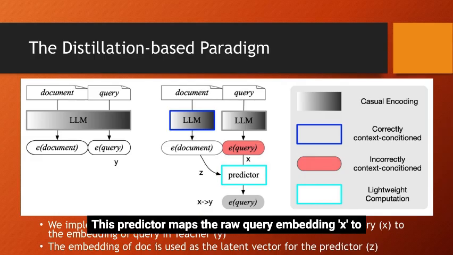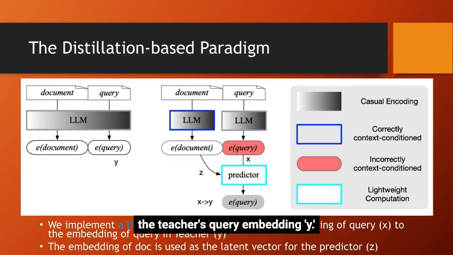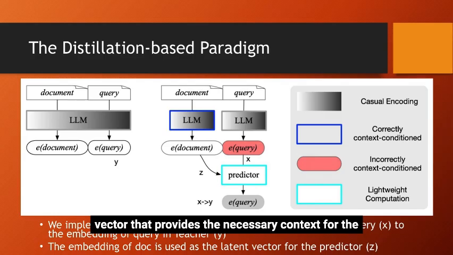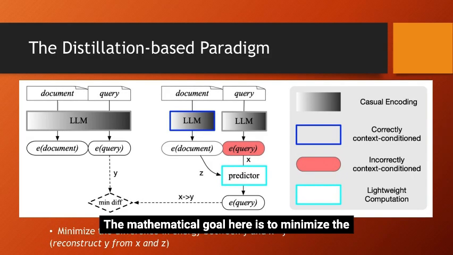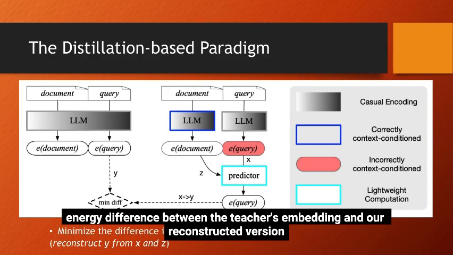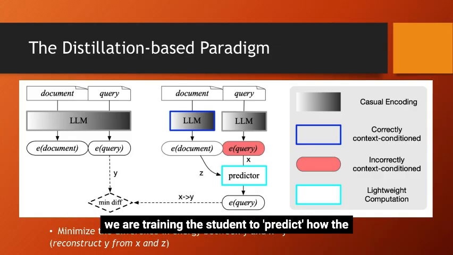This predictor maps the raw query embedding X to the teacher's query embedding Y. We treat the document embedding Z as a latent vector that provides a necessary context for the predictor to make this transformation. The mathematical goal here is to minimize the energy difference between the teacher's embedding and our reconstructed version. Essentially, we are training the student to predict how the teacher would have understood the query if it had seen the document at the same time.